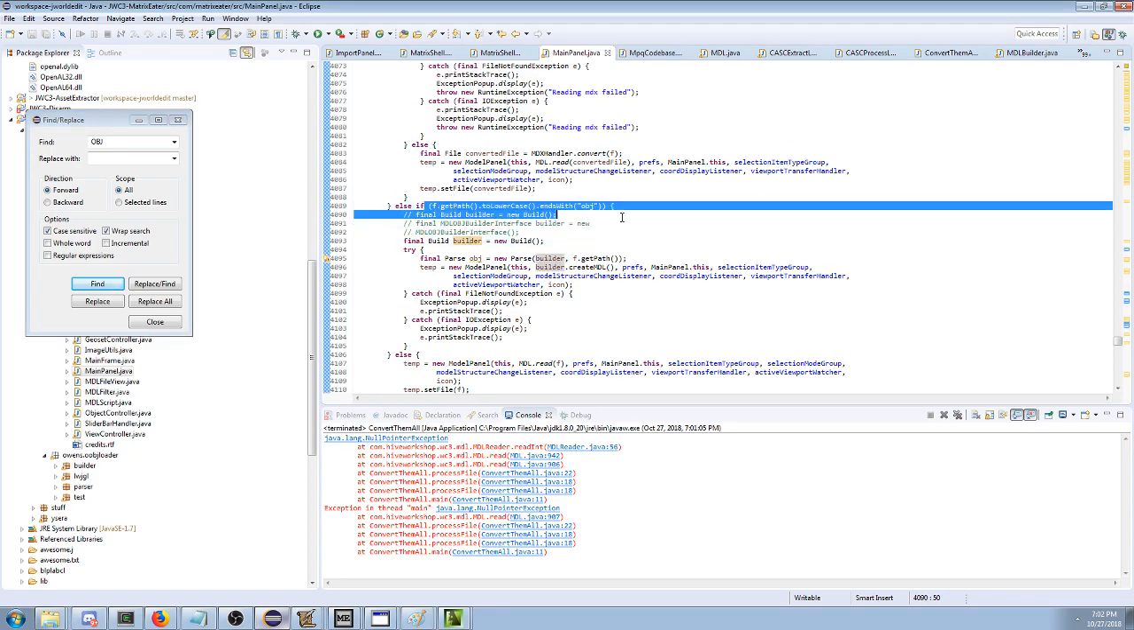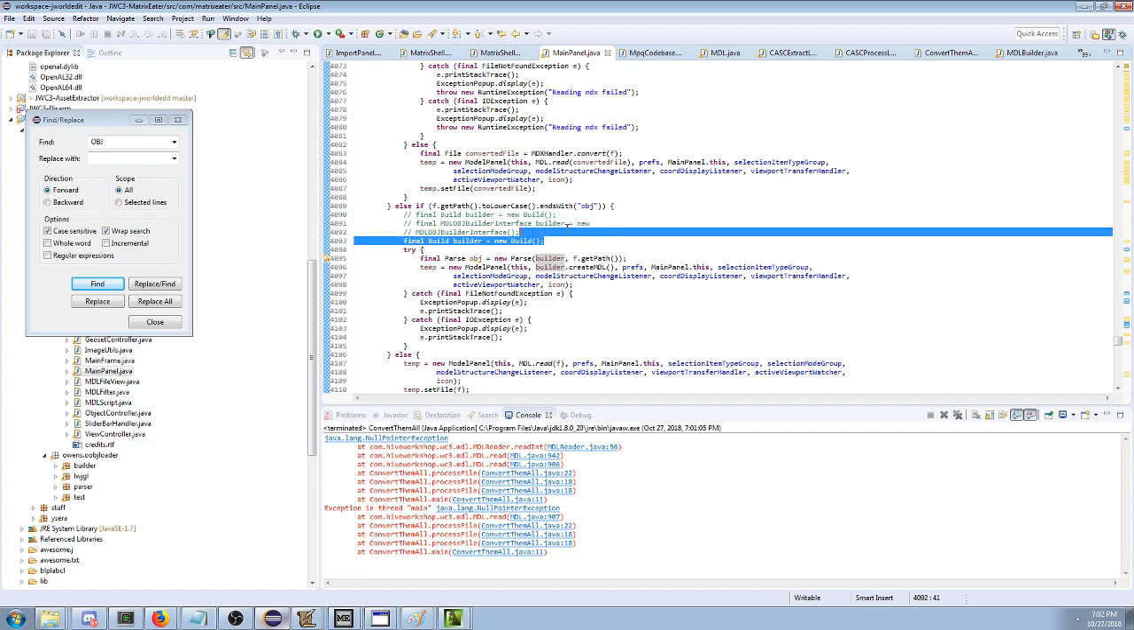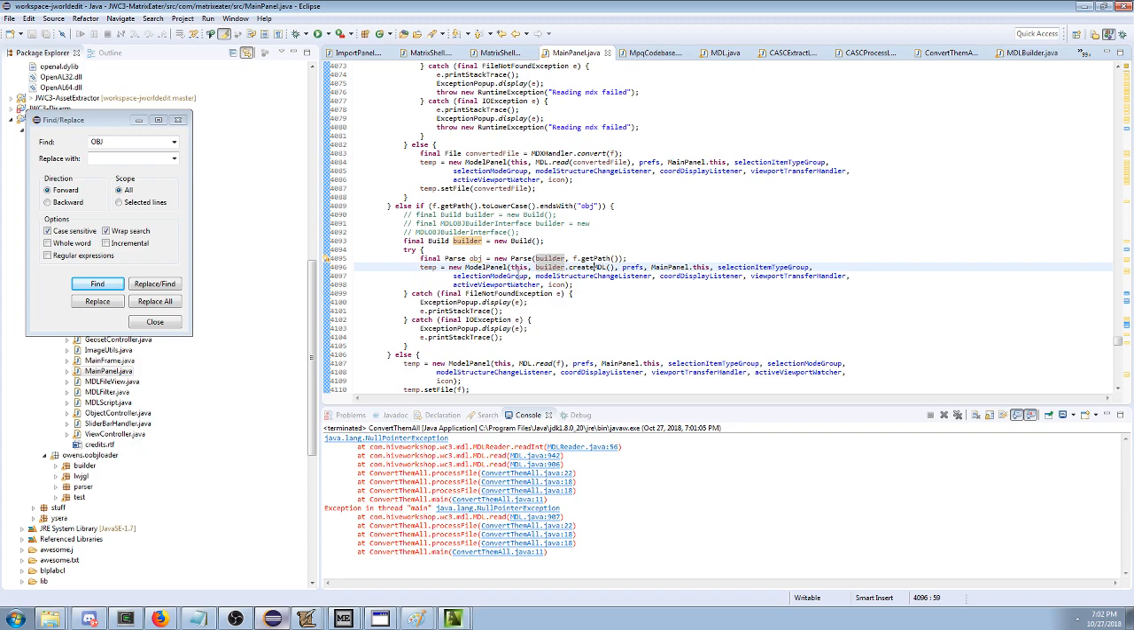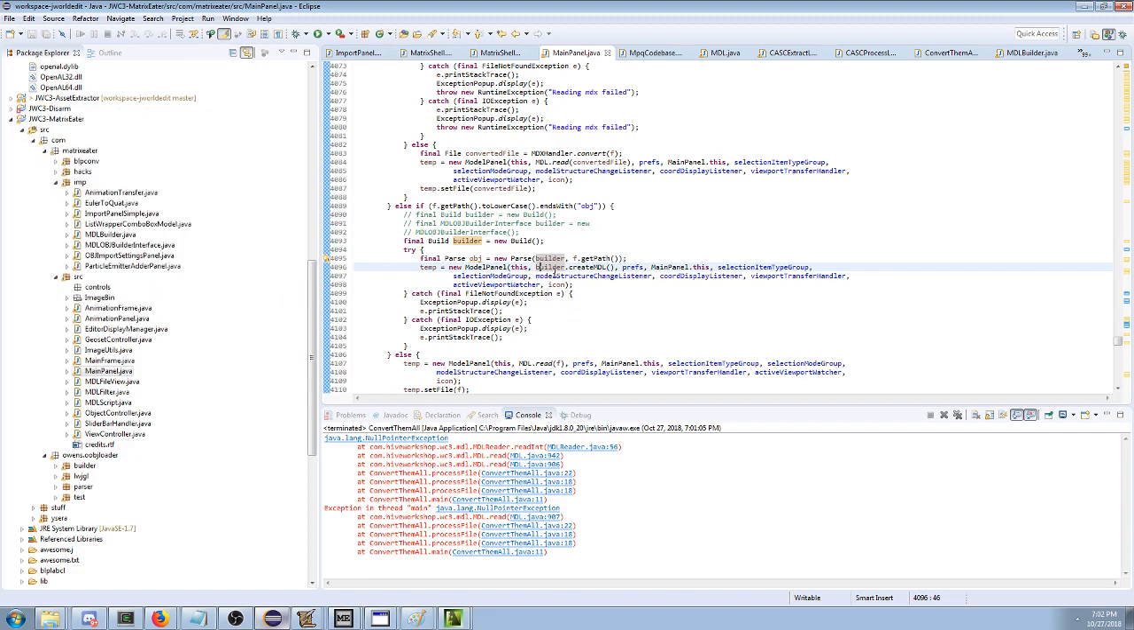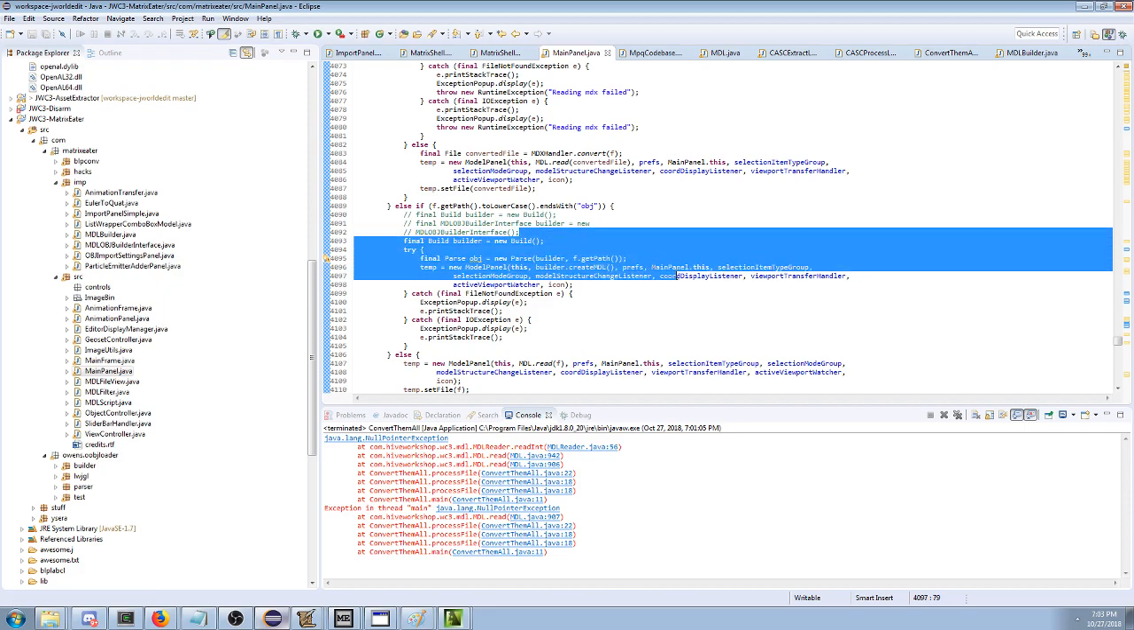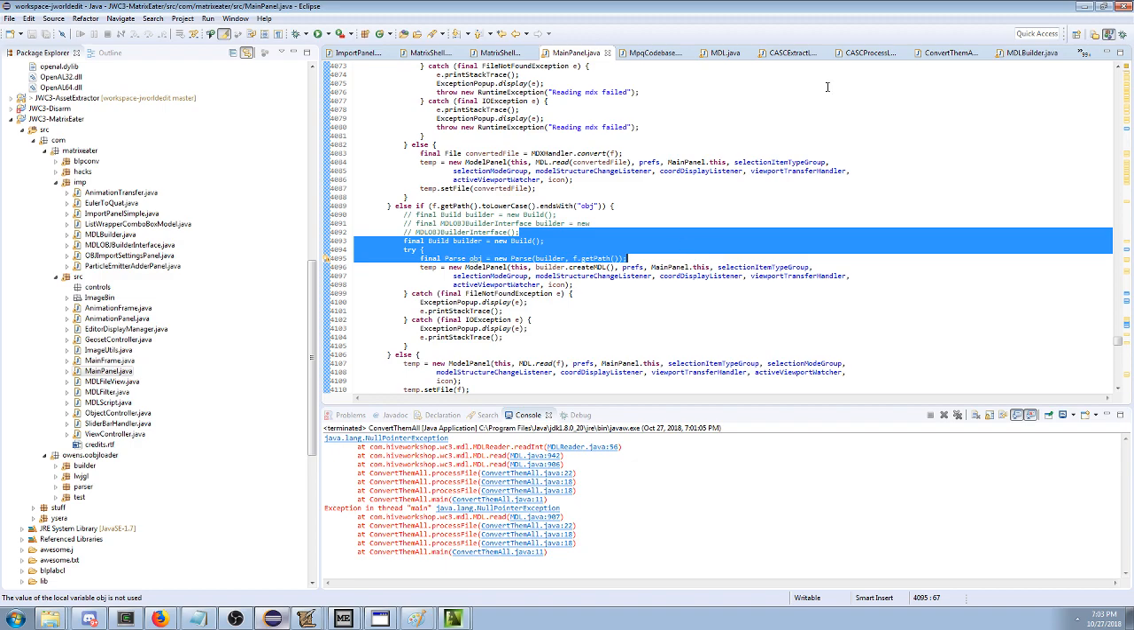All right, if the path ends with OBJ. Okay, we have to make a build called build, and we have to make a parse called, wow, this is horribly hard to use. Okay, and then we do builder.createMDL. Why is this parse even here? Okay, let's make a build, builder.createMDL. All right, let's do that. Wait, that's really weird. Yeah, okay, let's just do that.